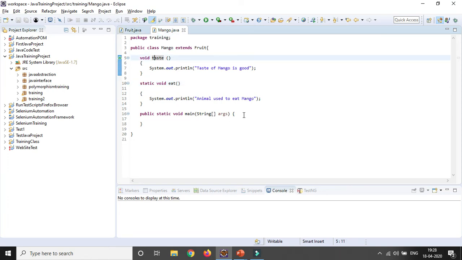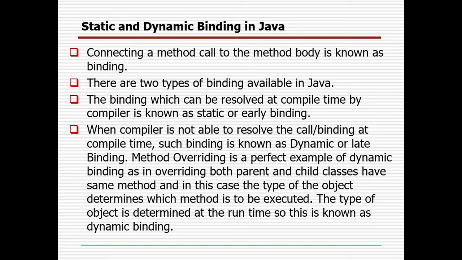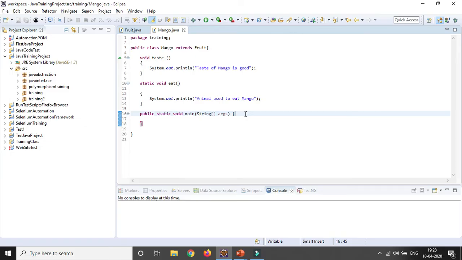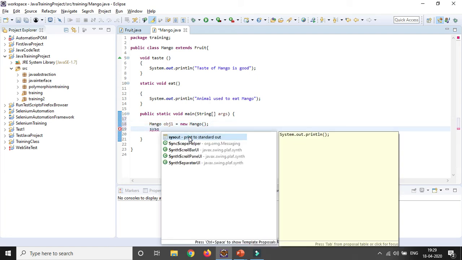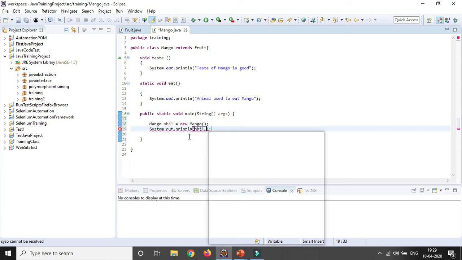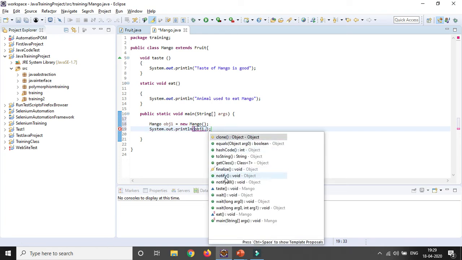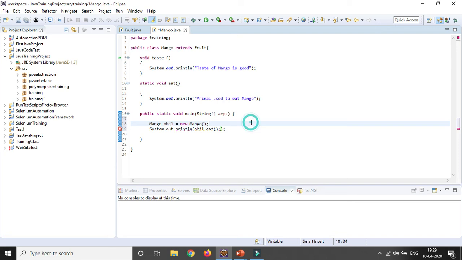Now I will show you what early binding or static binding is. In case the static keyword is there for the method, it will be static binding. Okay, let's first create an object or instance for mango. Obj1 equal to new Mango. If you want to print it out, obj1 dot eat; I will call the eat method, not the test one.